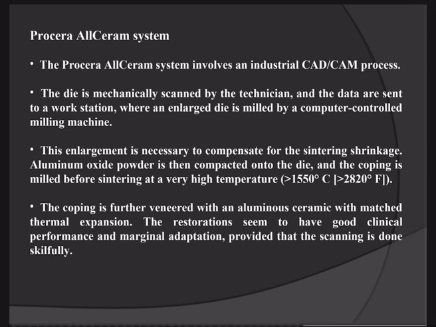sintering shrinkage. So aluminum oxide powder is then compacted onto the die and the coping is made before sintering at a high temperature. When the coping is formed, over that we will apply the 3 layers of porcelain again by the conventional method.